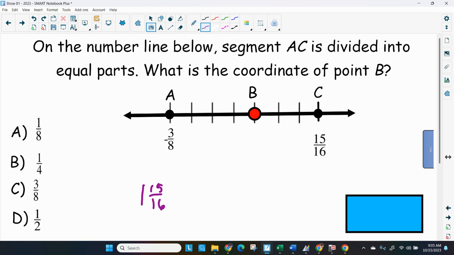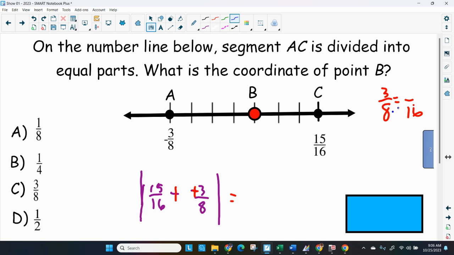15/16, and subtracting them. Absolute value is parallel lines. So I would be subtracting these two. What do I get? Remember, you cannot subtract negative numbers. We are supposed to change that to addition, change that to its opposite. So that'll give us 15. Oh, wait a minute. I got an 8 there, so I got to change that 3/8 to 16.